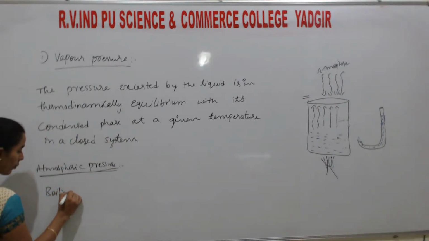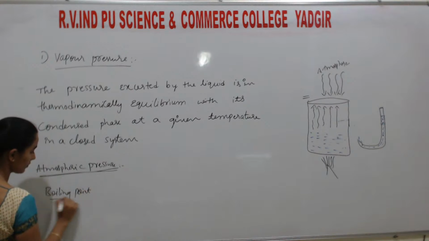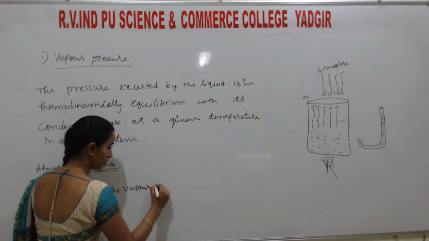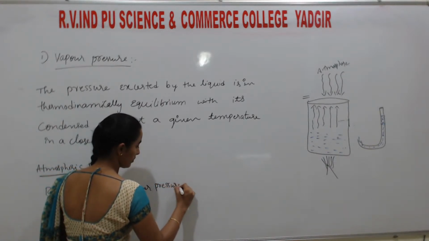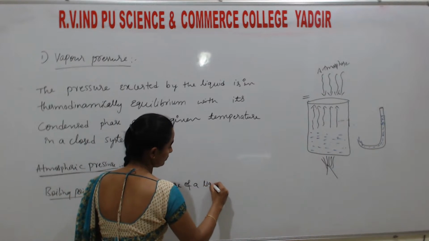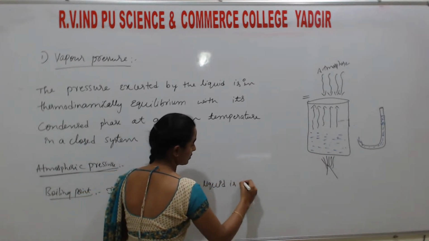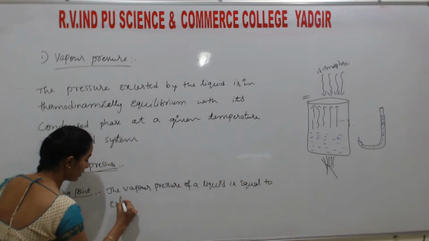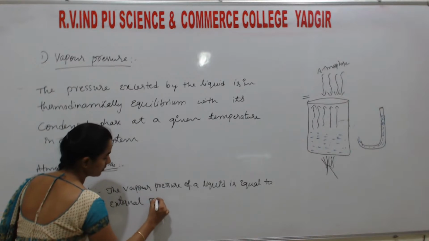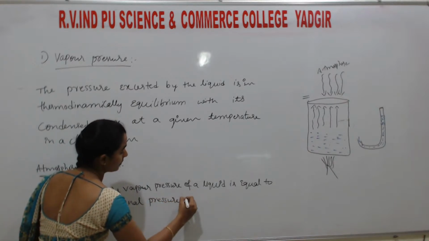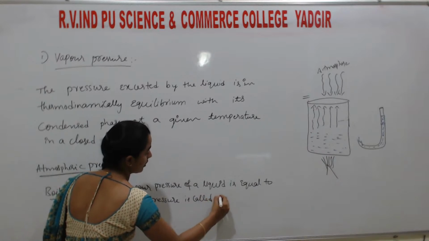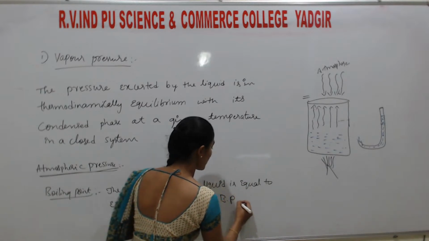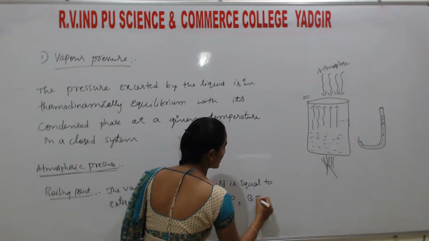What is boiling point? The temperature at which the vapor pressure of a liquid is equal to the external pressure is called the boiling point. Understand? And the temperature is called the boiling temperature.